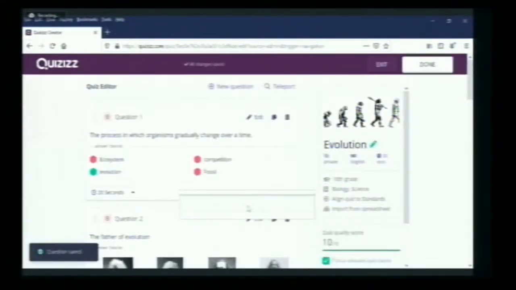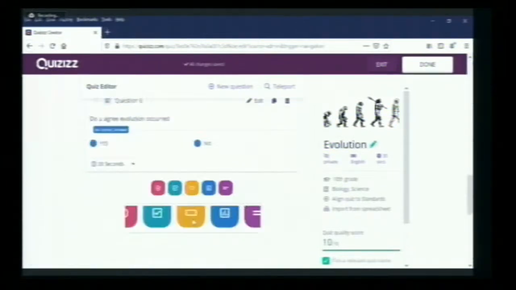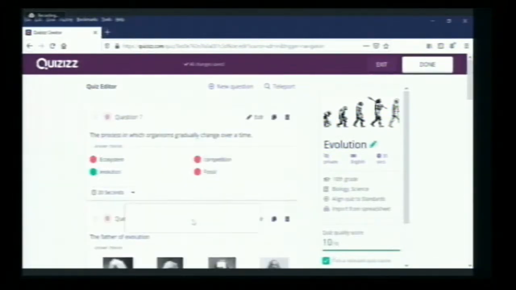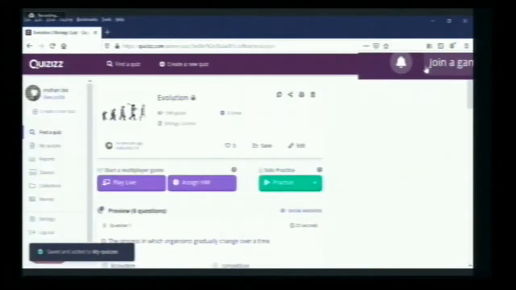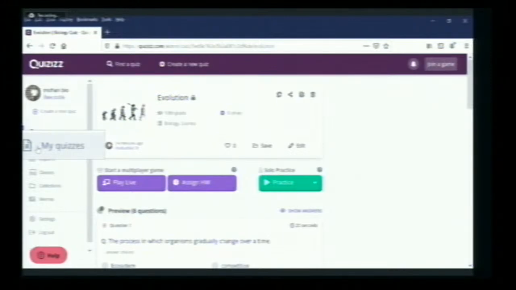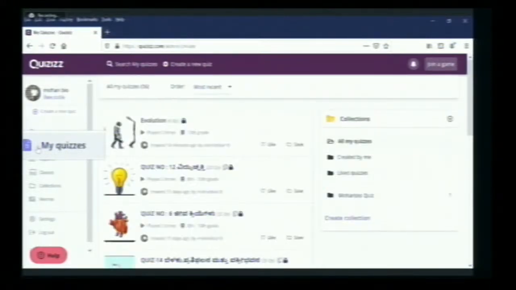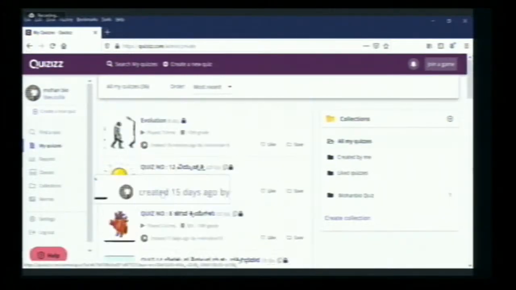So totally I created 6 questions. After completing this one, just click on done. So your quiz is saved. Here in the options on the left side, we see create quiz, after that find quiz, and below that my quizzes. When you click my quizzes, whatever quiz you created will appear and be saved. I created lots of quizzes and conducted them online, so all are saved here.